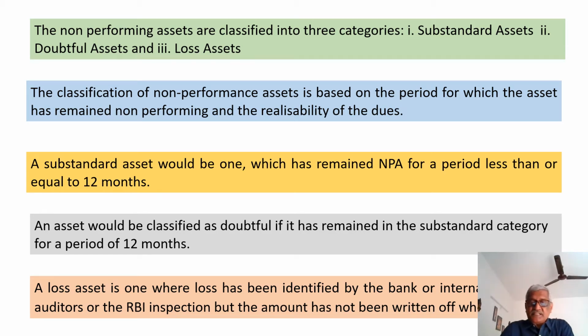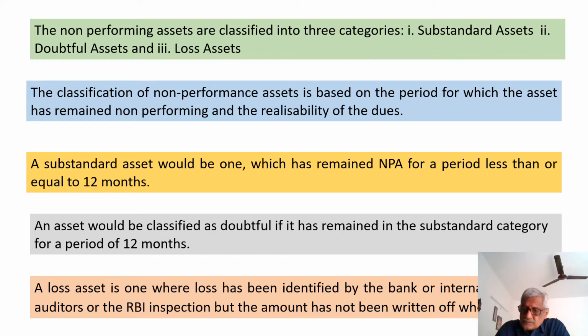Say, for example, a substandard asset is one which has remained in NPA for a period less than or equal to 12 months. Suppose today, the 20th of this month, the account has become an NPA, then till the 20th of the same month next year, it will continue to remain as substandard.